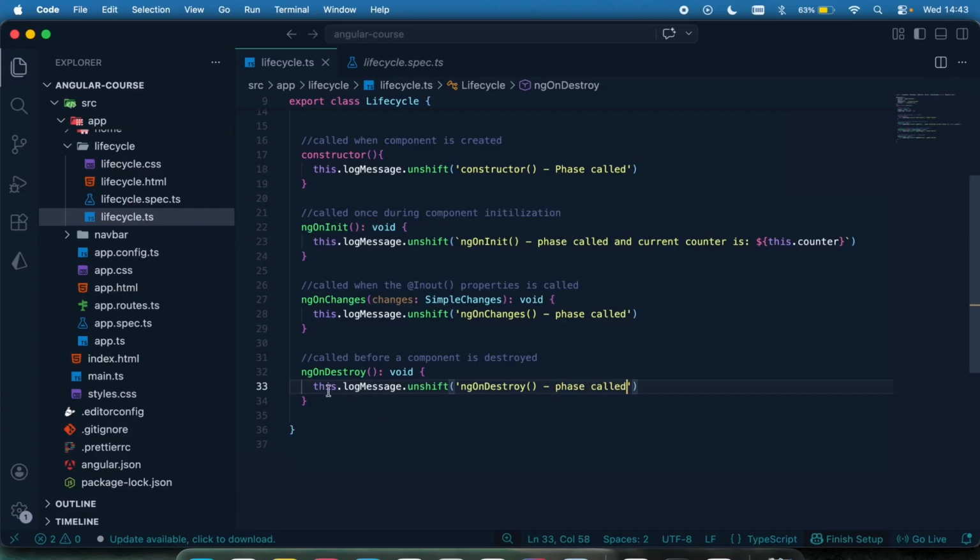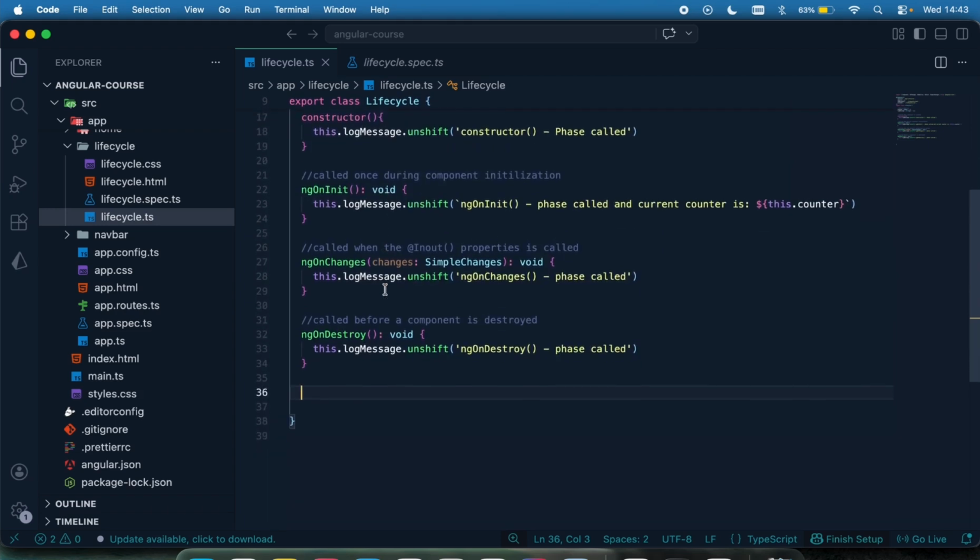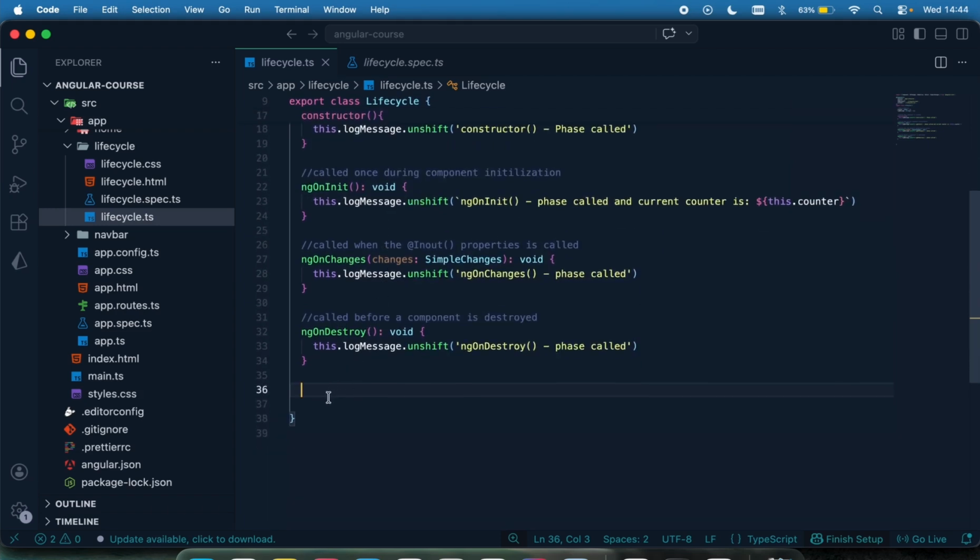Okay. So again, let's just have some other methods so we can perform a simple operation. So we want to just have a simple counter where we can increment, decrement, and stuff like that. So I think this video is getting a little bit long. So I'm just going to stop here and we're going to continue in the next lecture.